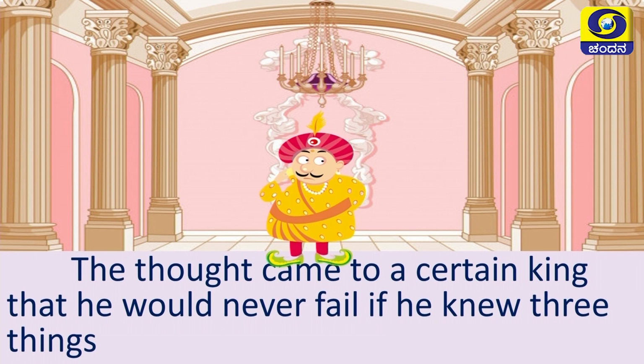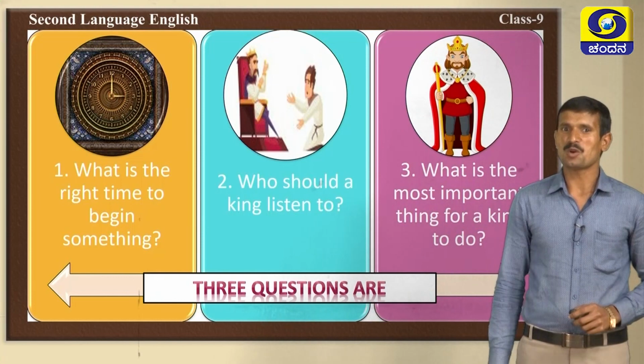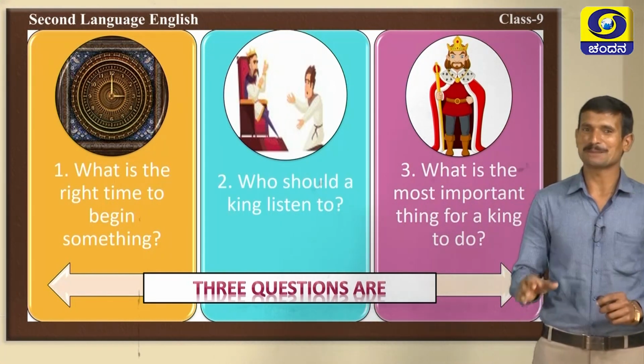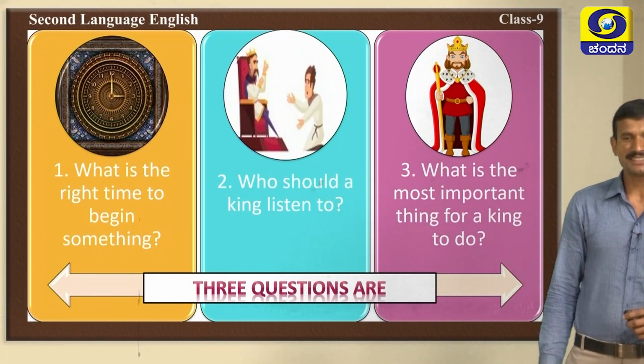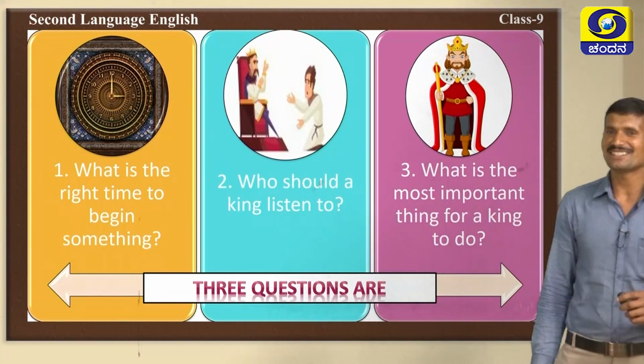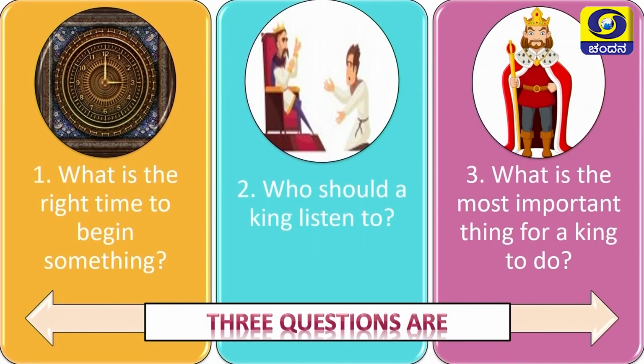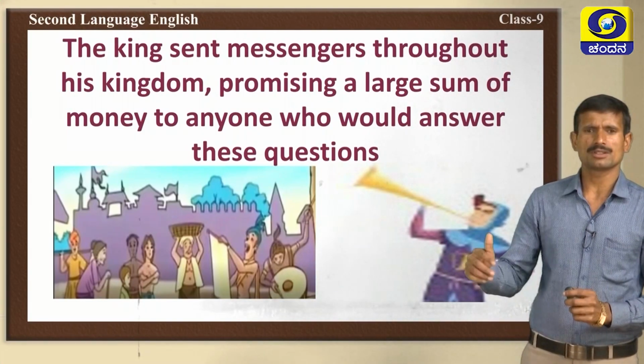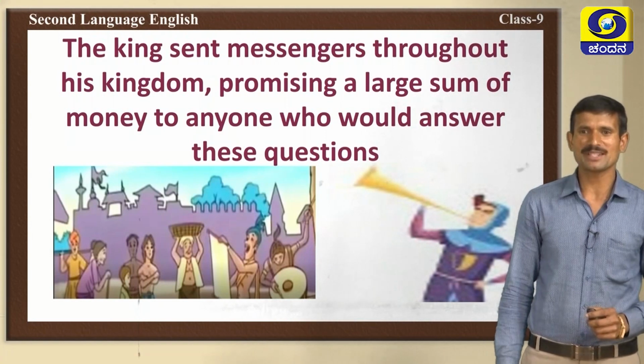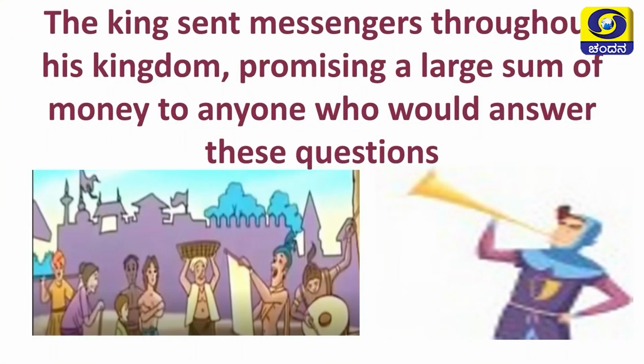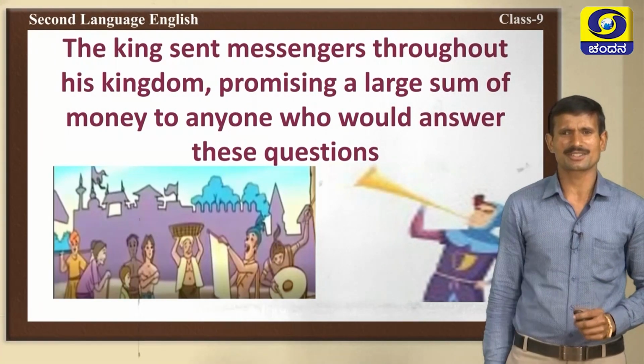What are they? First one, what is the right time to begin something? Second one, who should a king listen to? What is the most important thing for a king to do? The king wanted to know the answers to these questions. The king sent messengers throughout his kingdom, promising a large sum of money to anyone who would answer these three questions. The king sent his messengers.